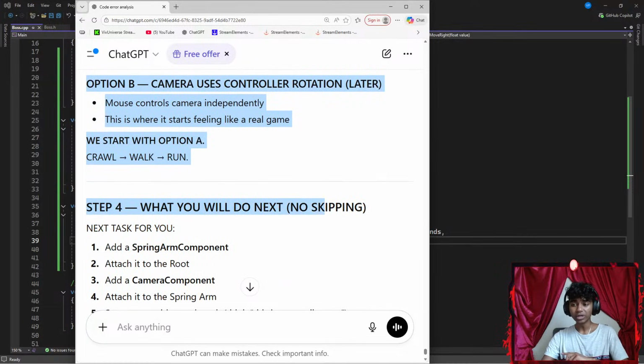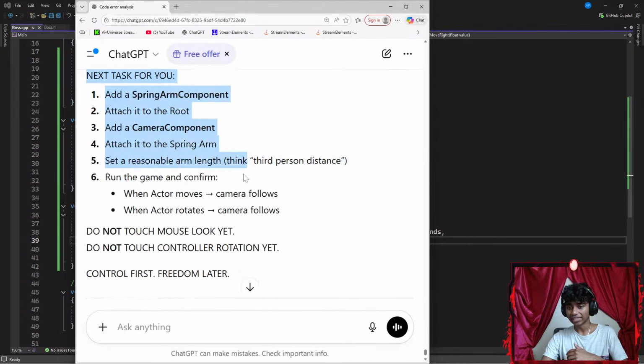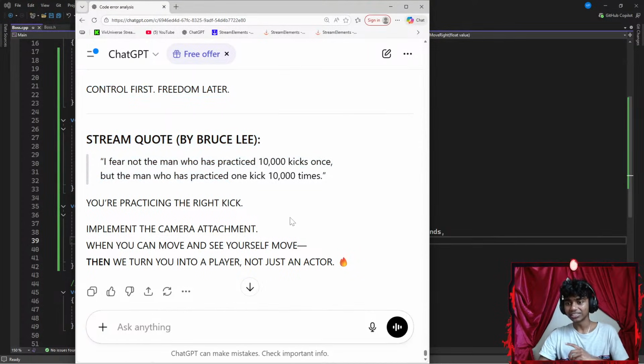Step 4, you will do it next, no skipping. Your task: add a spring arm component, attach it to the root, add a camera. Okay guys, I feel like that was easier said than done.